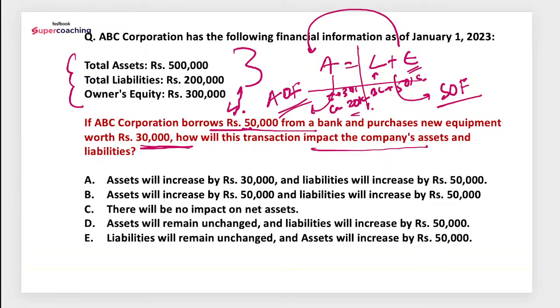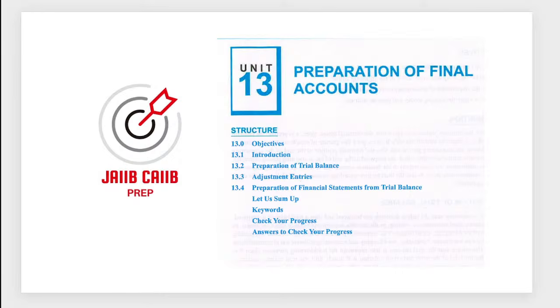So 50,000, right? So option B. The option B will be the right answer for this one, right? Got it now? Basically what they are doing is giving you a reference, and based on that particular one, they are asking the question. Got it, guys?